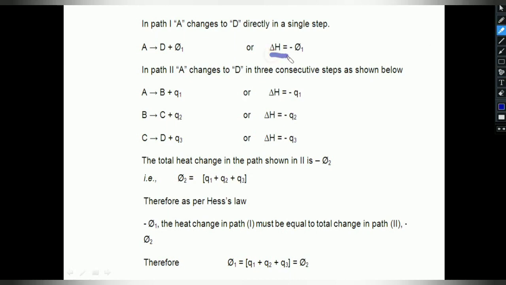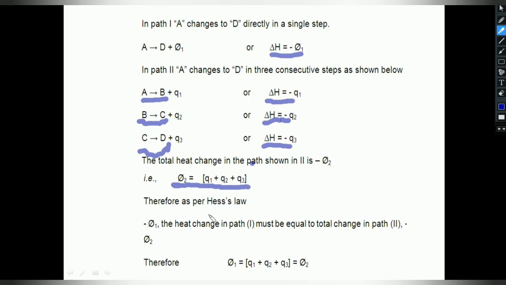In path 2, A is not directly converted into D. Initially, A is converted into B, and then B is converted into C, and C is converted into D. So in this conversion, this is the heat change in step 1, this is the heat change in step 2, and this is the heat change in step 3. So the total heat change in path 2, you can assume as phi 2. Therefore, phi 2 equals Q1 plus Q2 plus Q3.